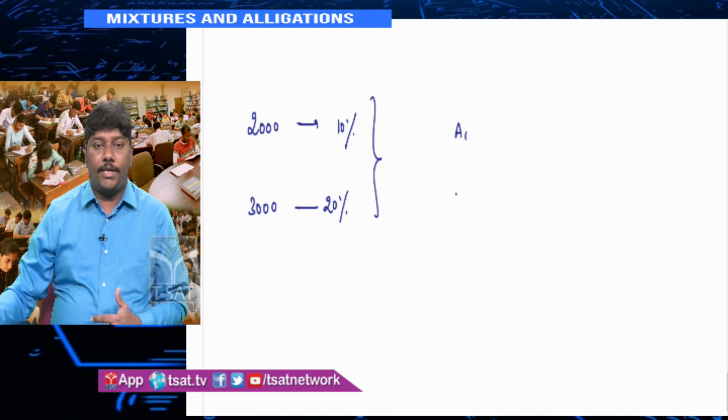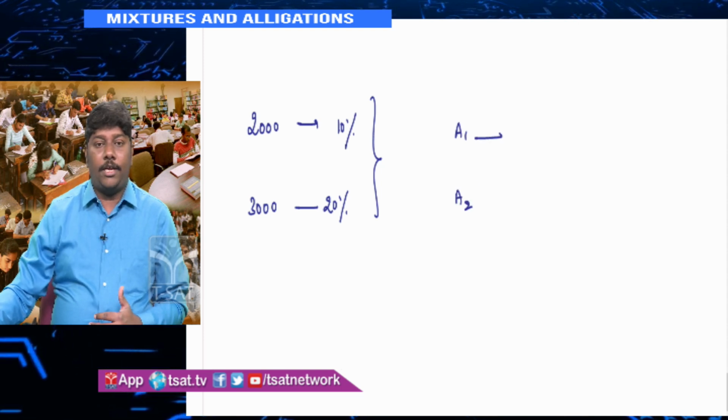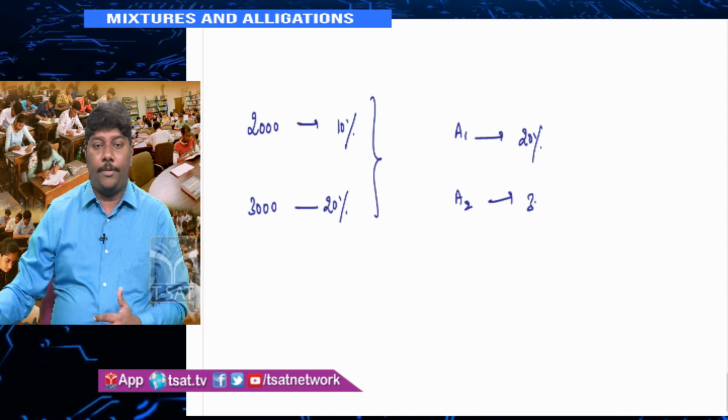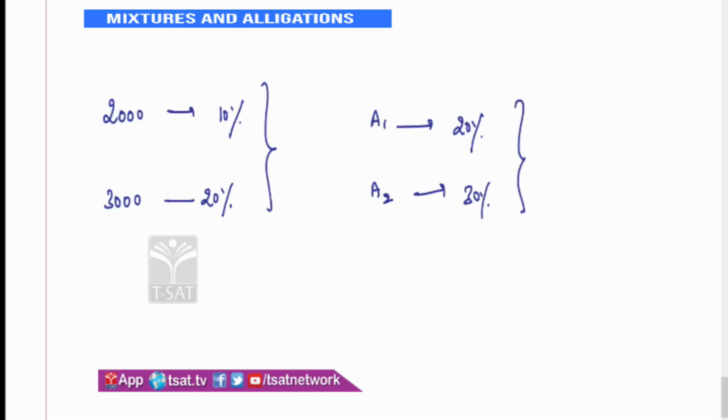Say you are buying two articles, A1 and A2. Upon article 1 you are getting 20% profit. Upon article 2 you are getting 30% profit. What is the overall profit? You should know the prices. For example, it is 2000, and this is 5000. Upon this you are getting 20%, upon the second one you are getting 30%. What is the overall profit if I ask you? Then again it will be (N1A1 + N2A2) / (N1 + N2).